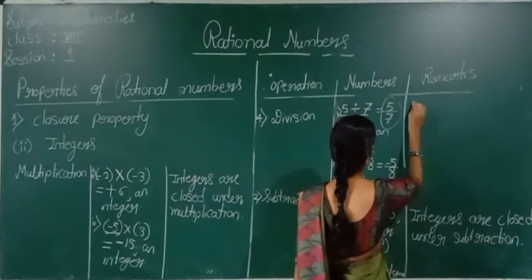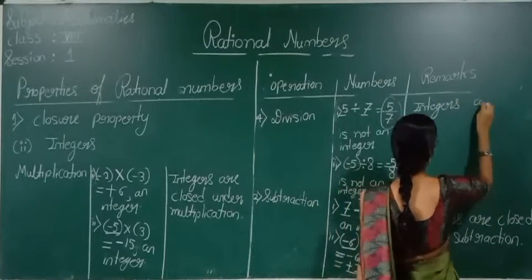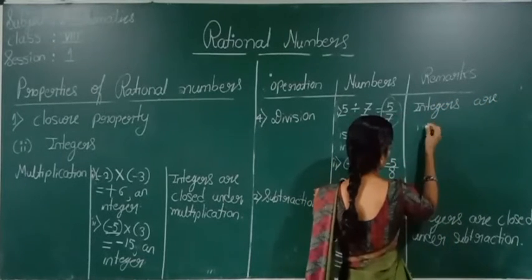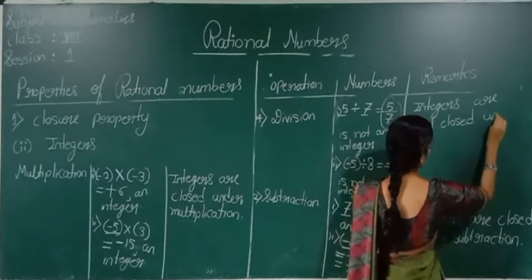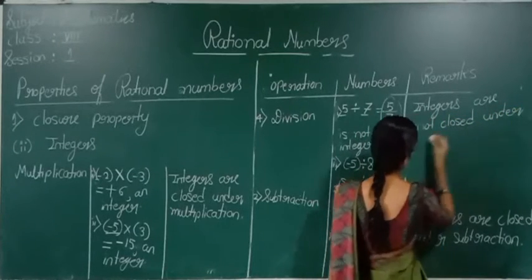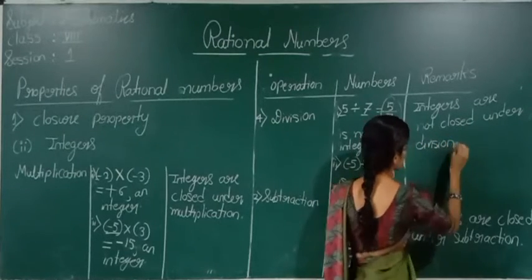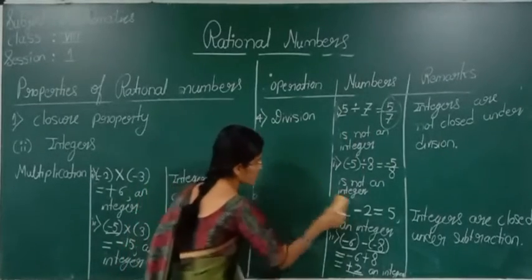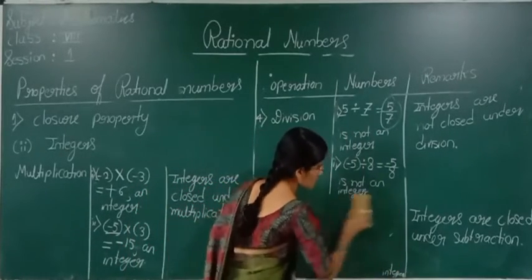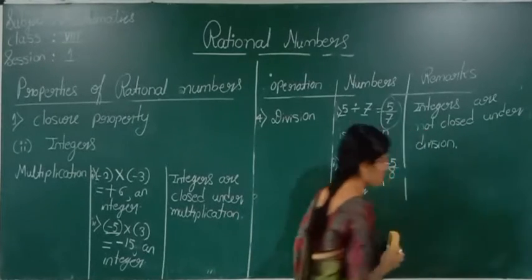We can tell that integers are not closed under division. So now what can we give as the final statement? Therefore, integers are closed under